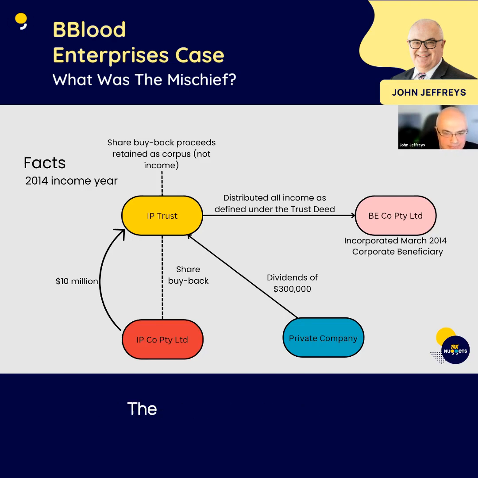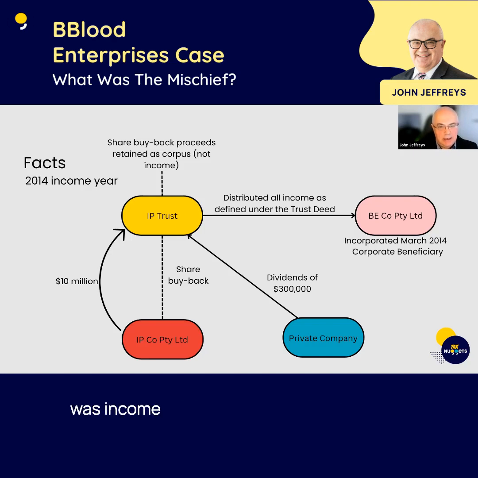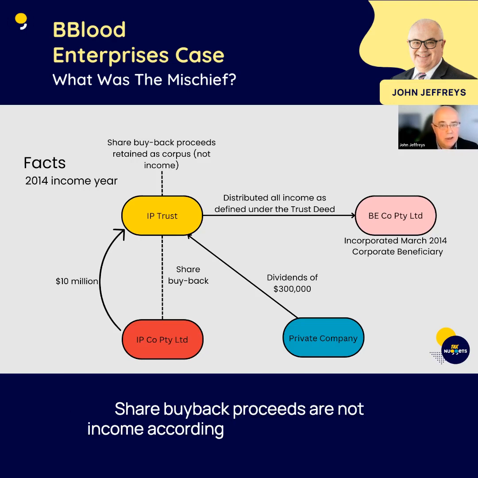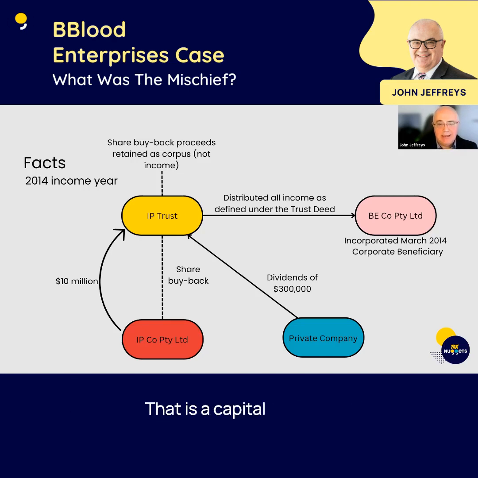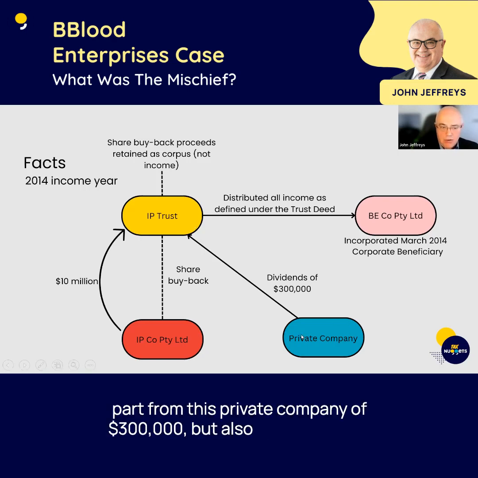Now, here's the trick. The trust deed was changed. The definition of income was changed to say that the income for trust law purposes was income according to ordinary concepts. Share buyback proceeds are not income according to ordinary concepts. That is a capital amount. And so what you see here is that the IP Trust receives fully franked dividends, apart from this private company of $300,000, but also the $10 million.